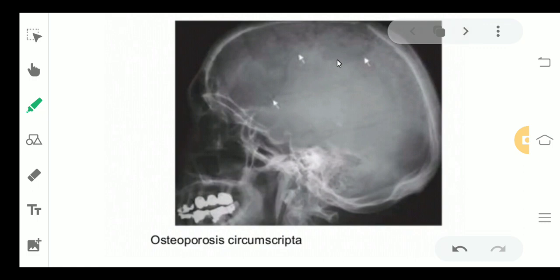Now if you see this particular radiograph, you can see these lesions here. These are the lesions which are known as osteoporosis circumscripta. This is basically seen in the skull region in the lytic phase. This is the first phase.